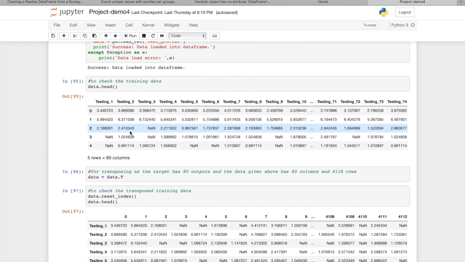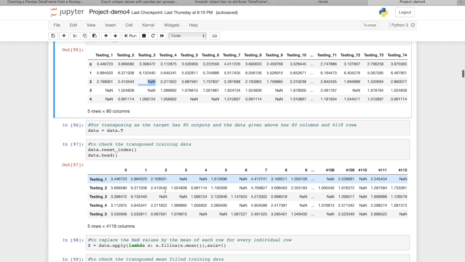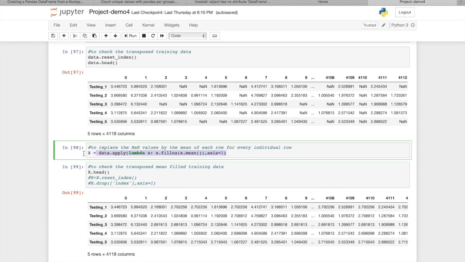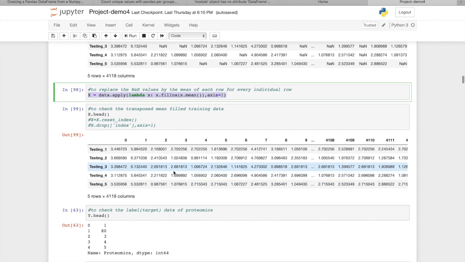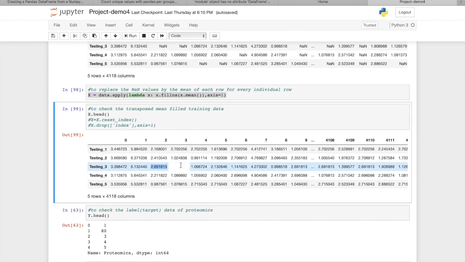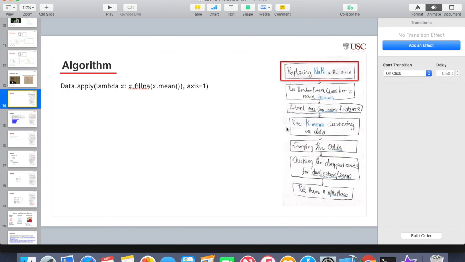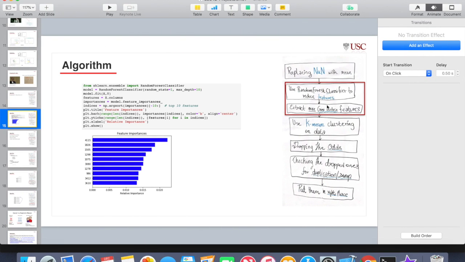For that, as we can see over here, there are a few NaN values in testing 3, testing 2, and so on for other testings as well. So in order to replace that, this is the piece of code which we will run. As we can see, x.mean will replace all the NaN values in the dataset with mean values. It's evident over here. After that, we are going to use a random forest classifier to reduce the features.